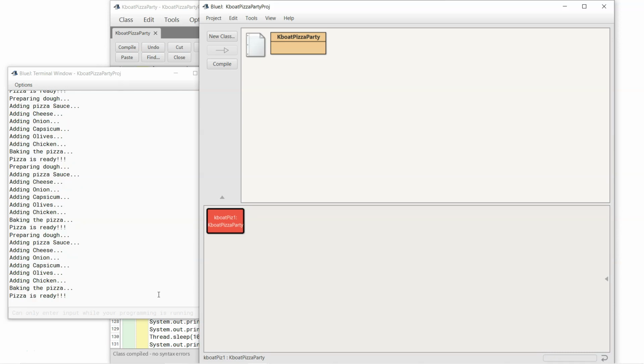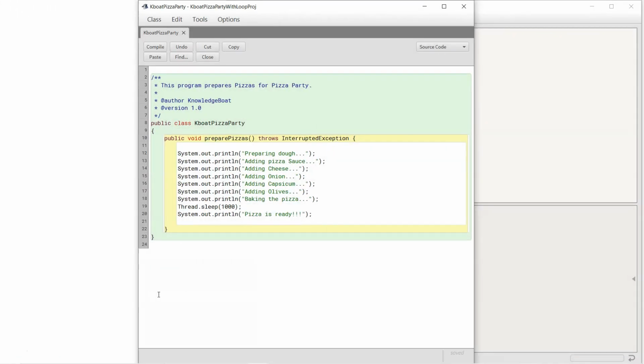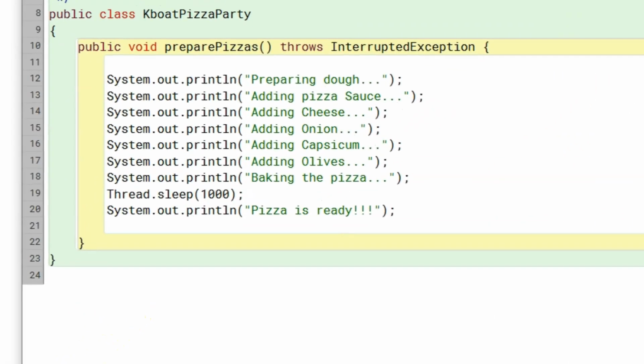Turns out there is. We have a set of statements that are repeating in this program. Whenever an action repeats, we must use loops. We briefly looked at loops in our second Java program chapter. Let's try using it here. This is the code to bake a single veg onion capsicum olives pizza that we started with initially. I will put it in a for loop to execute it 10 times.